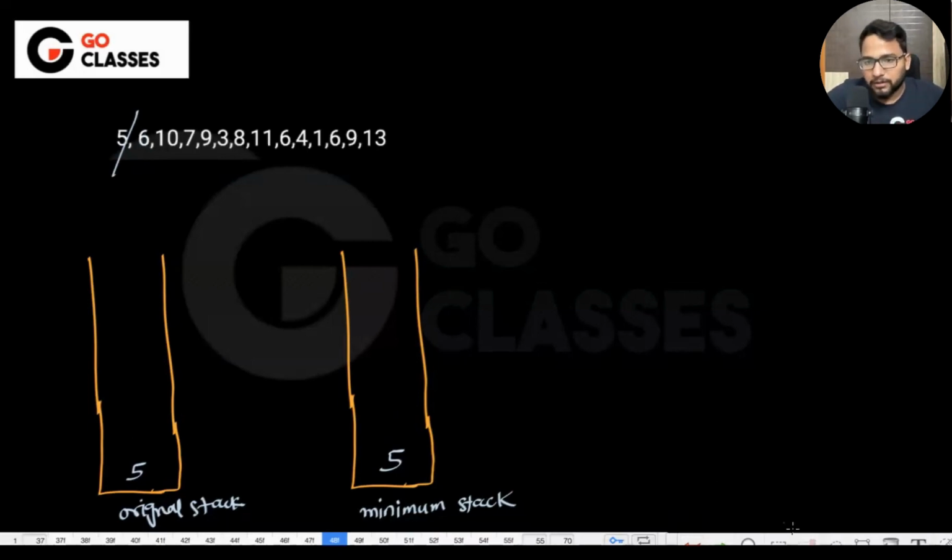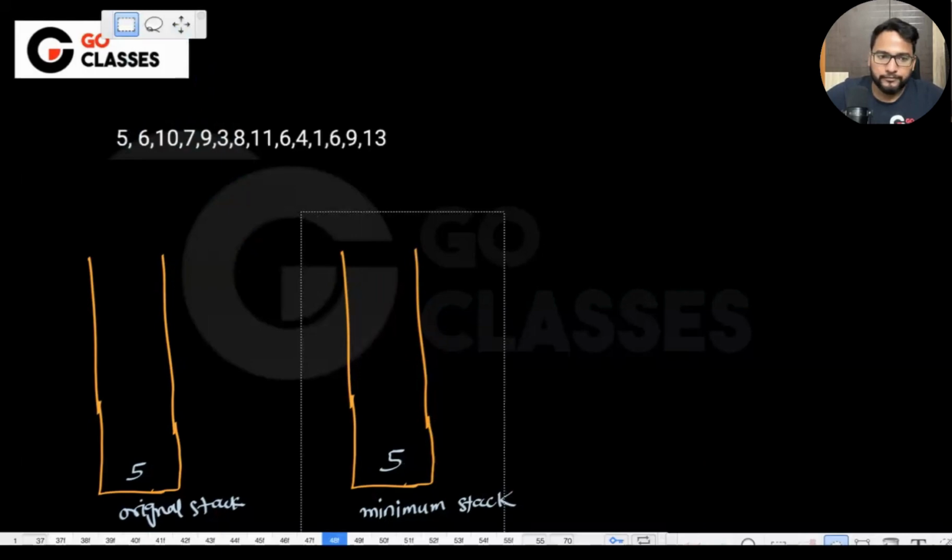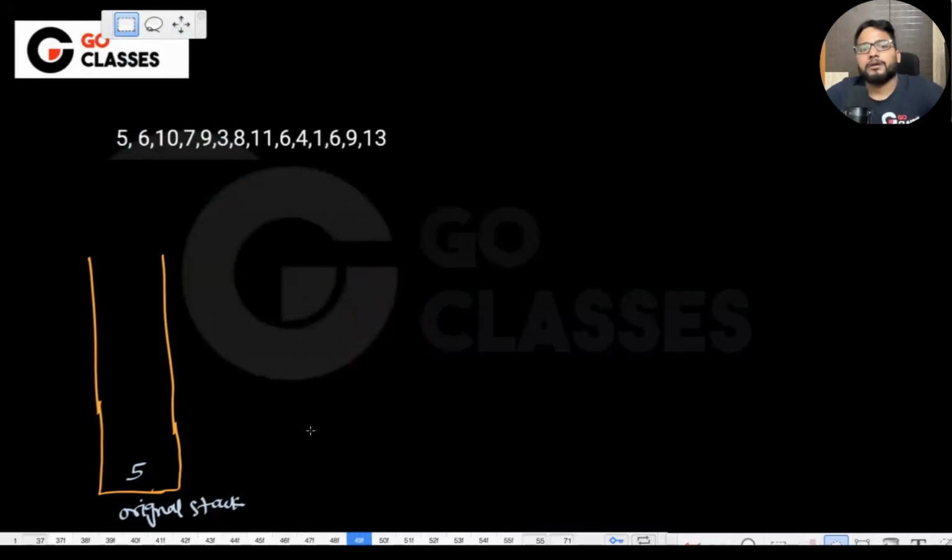See, let's suppose I don't have the minimum stack at all. Just understand this. Suppose I just maintain a variable minimum instead of a stack. What is the current minimum? 5. Okay? 5 came.